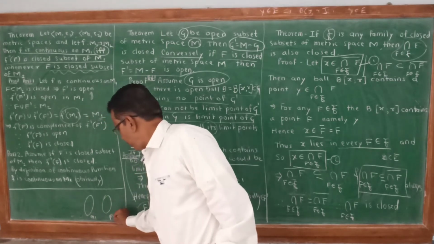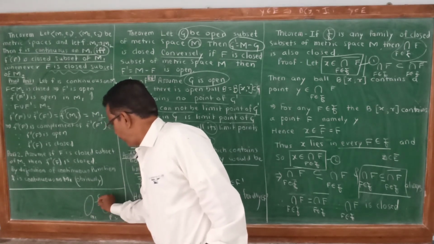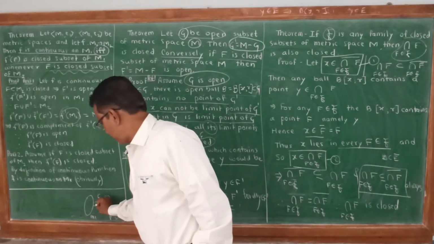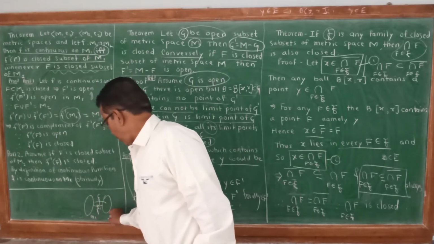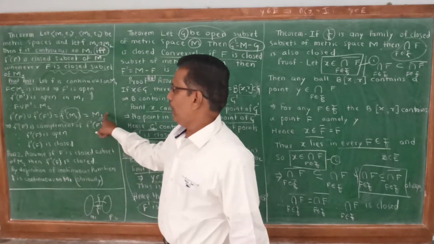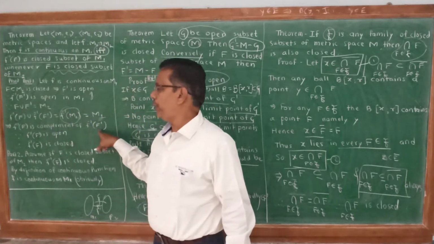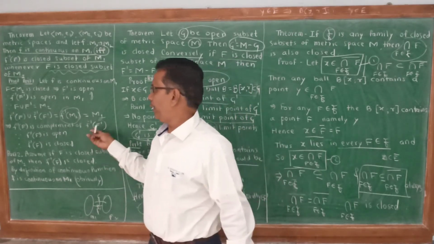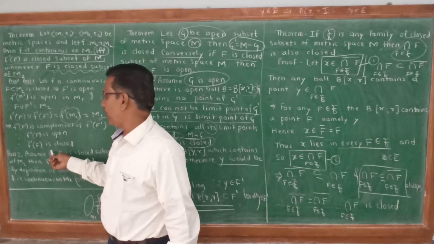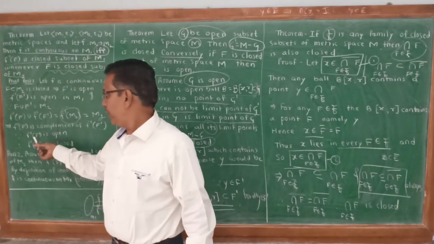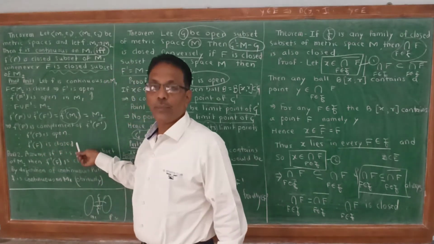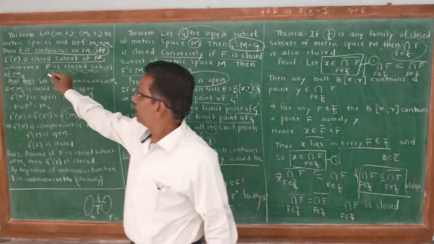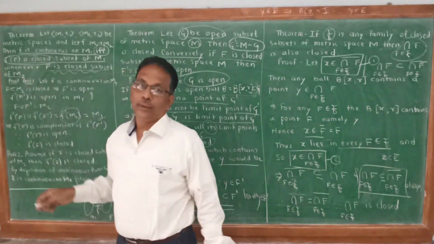Here M1, M2, and this is f. Therefore, f inverse of M2 is M1. Therefore, f inverse of F is the complement of f inverse of F dash. f inverse of F dash is open. Therefore, its complement is closed. Therefore, f inverse of F is closed. That is the proof. This is part 1.